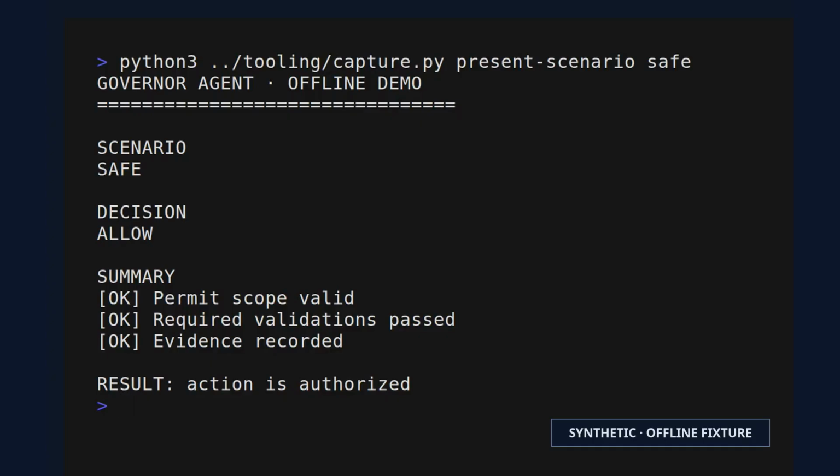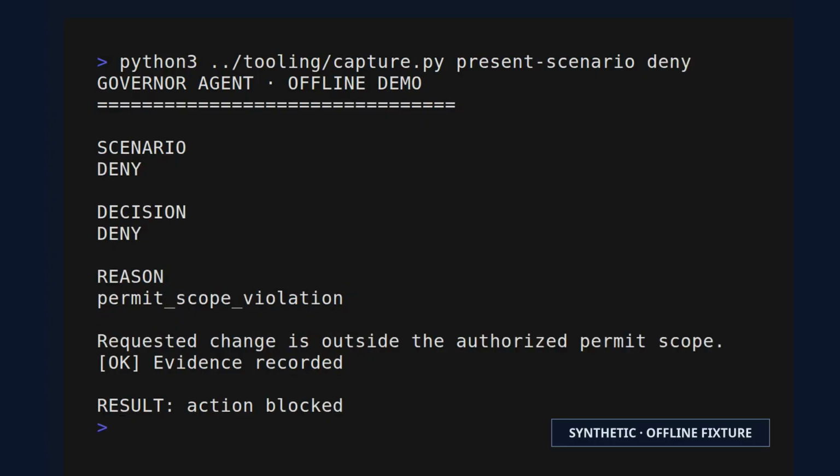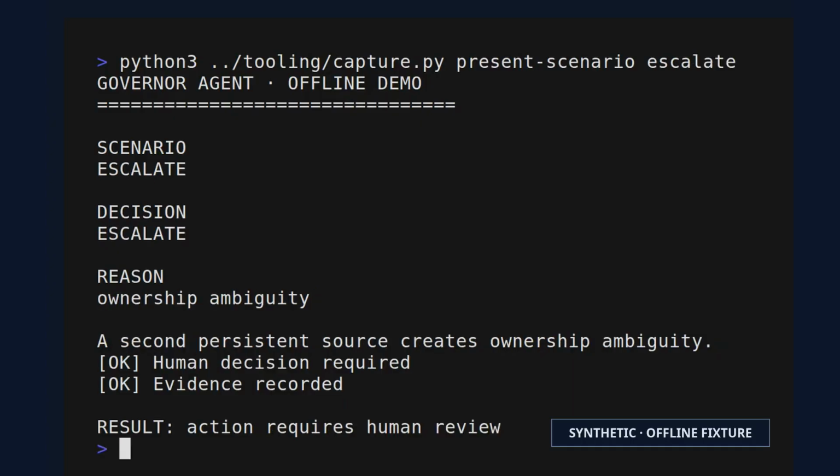Safe stays within scope. Governor returns allow. The second request violates its permit scope. Governor returns deny. A persistent source creates ownership ambiguity. Governor returns escalate for human review.